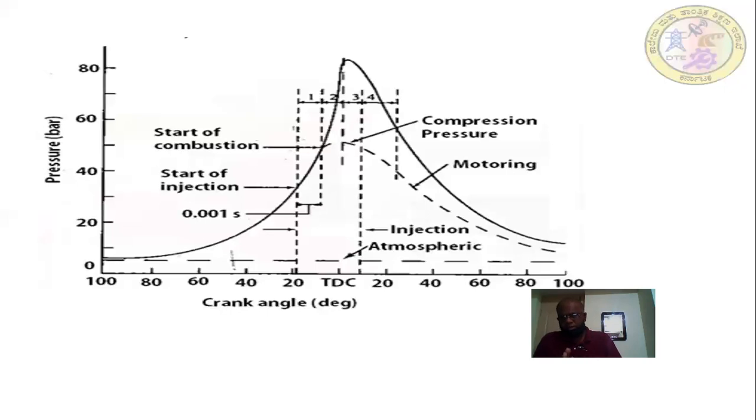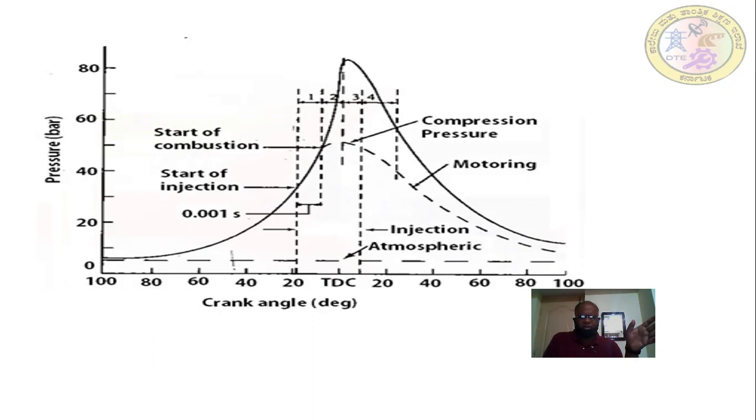Depending upon the quantity of the fuel injection, this controlled combustion phase varies. That's why we call it a controlled combustion process. Where the maximum pressure is on the curve and where the third point is, this is where the controlled combustion ends.